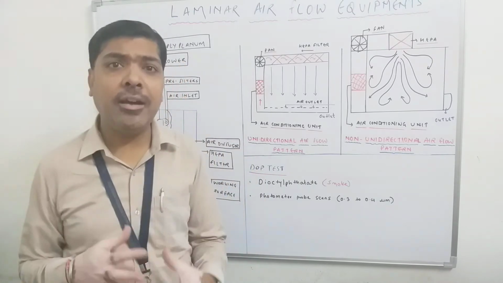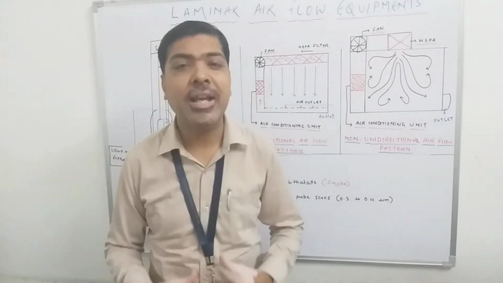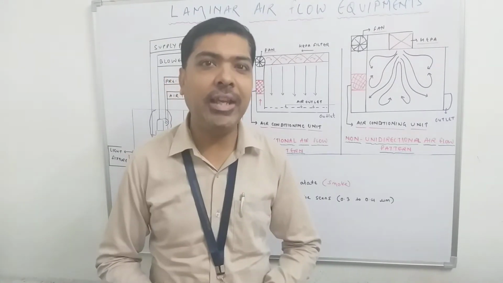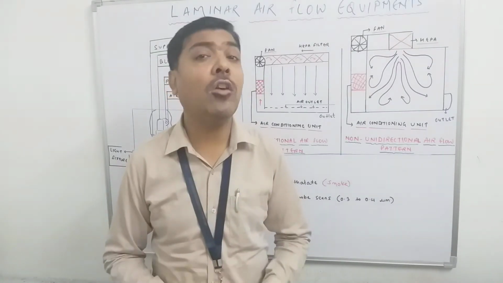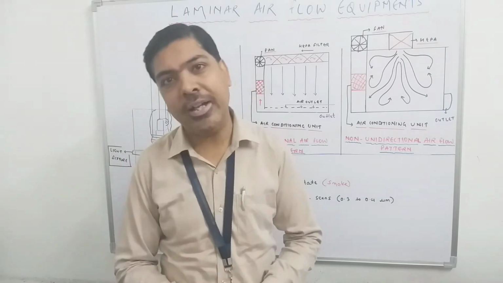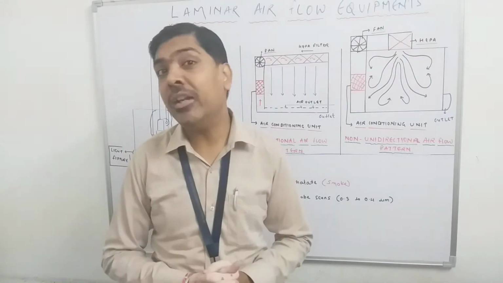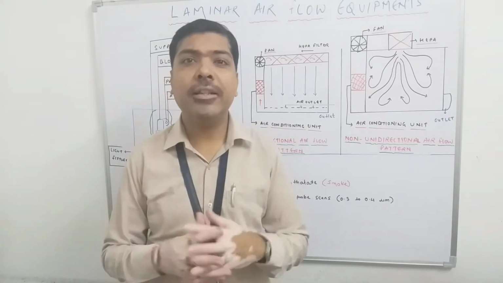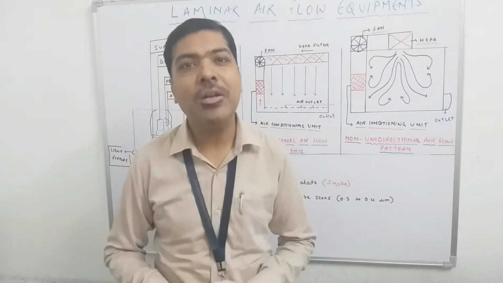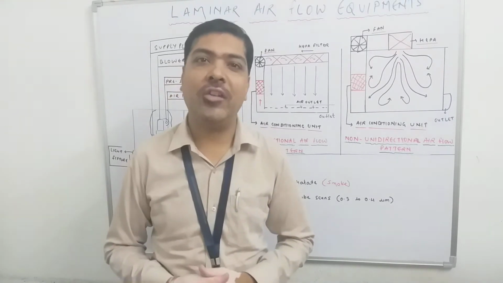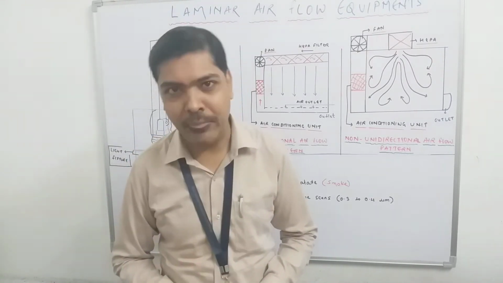So the air is generated in some place and then directed towards the HEPA filter, which filters out any microorganism. Whatever air comes out of the HEPA filter is free from any microbial contamination.